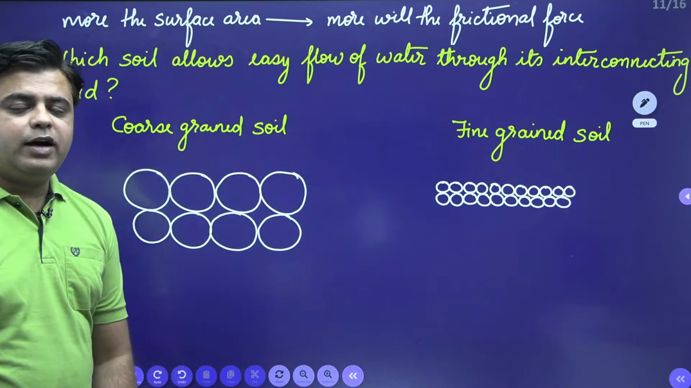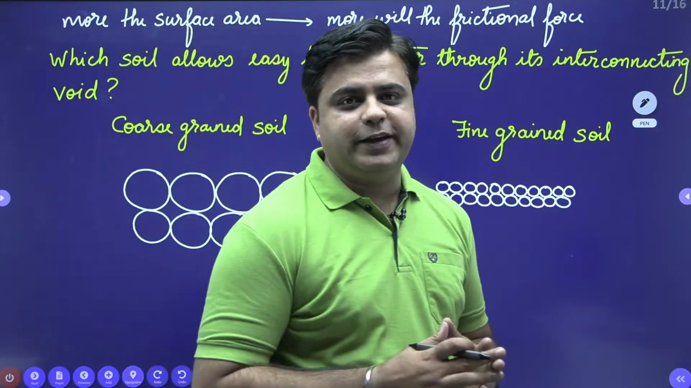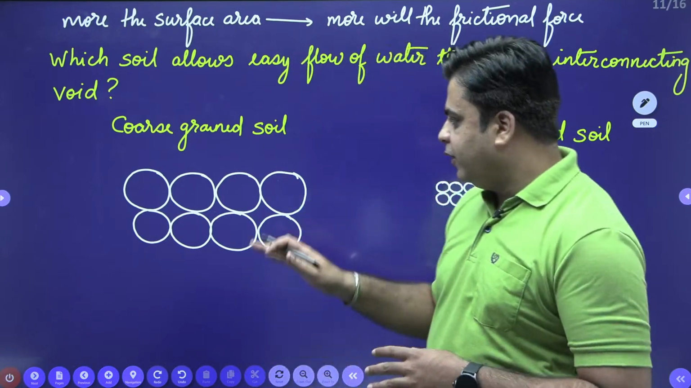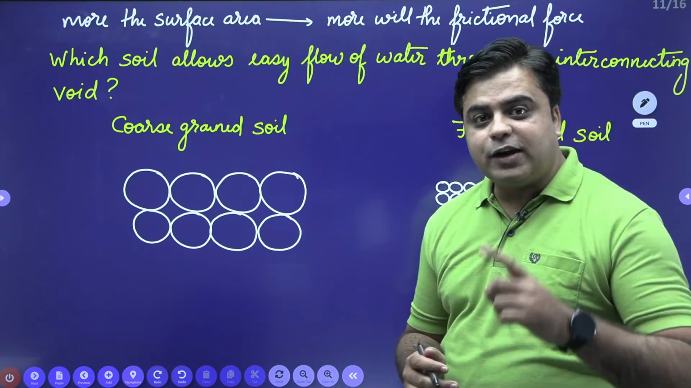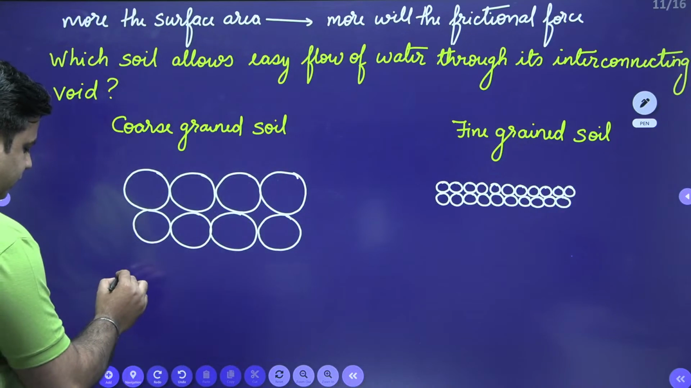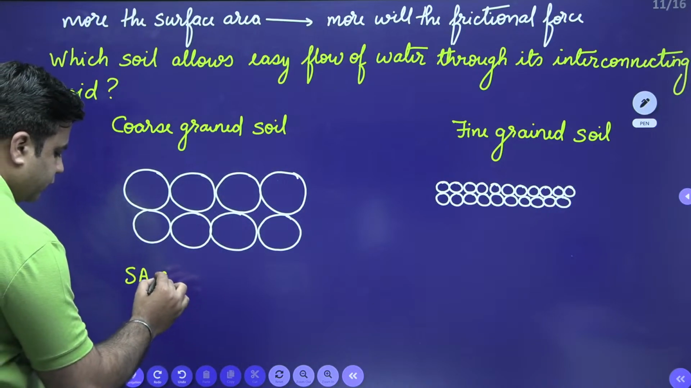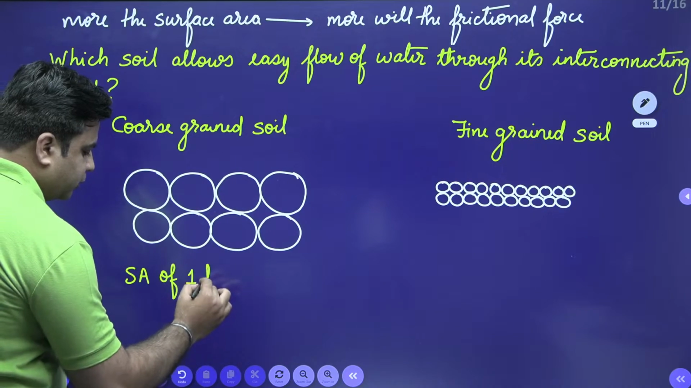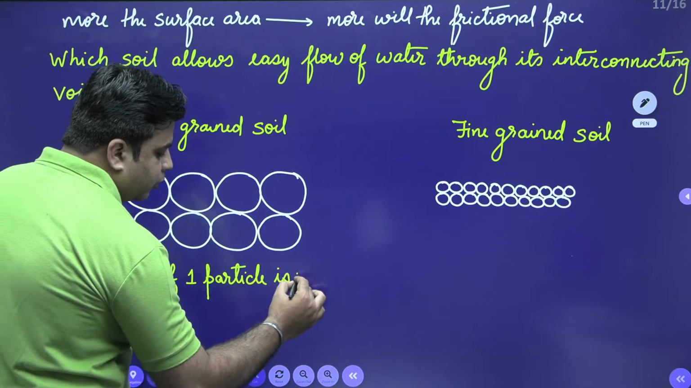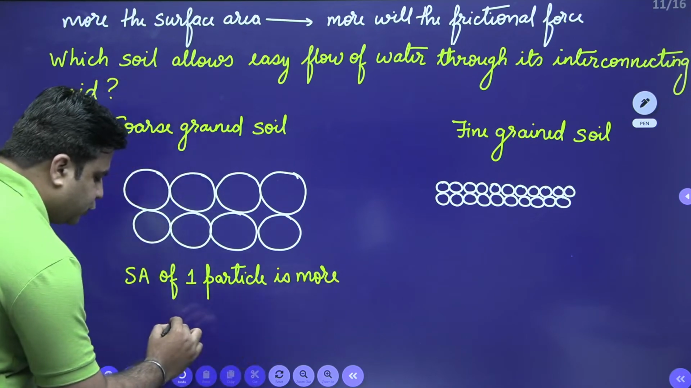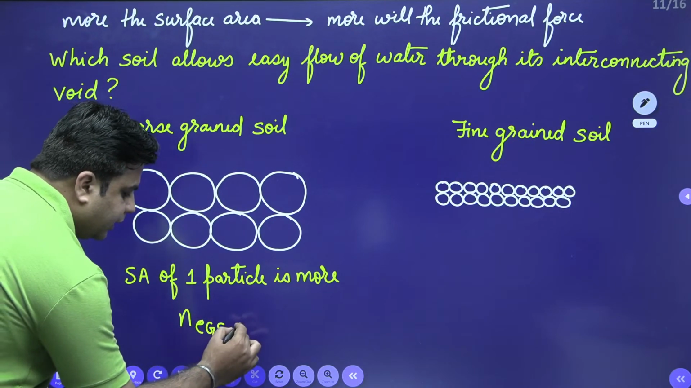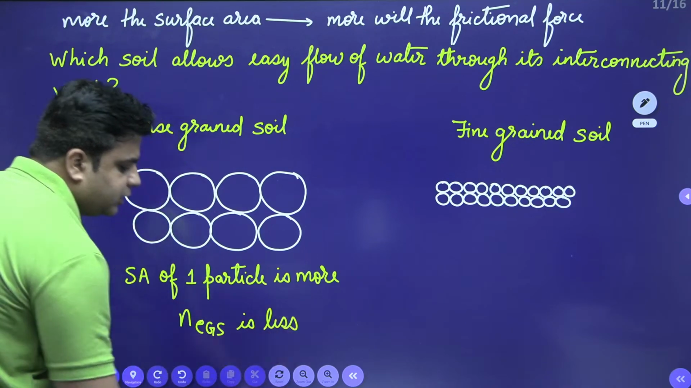Okay. Now again the concept of total surface area. We need to see which soil has more total surface area. When I talk about a coarse grained soil, surface area of one particle is more. But number of particles for coarse grained soil is less. And this we have just now seen.